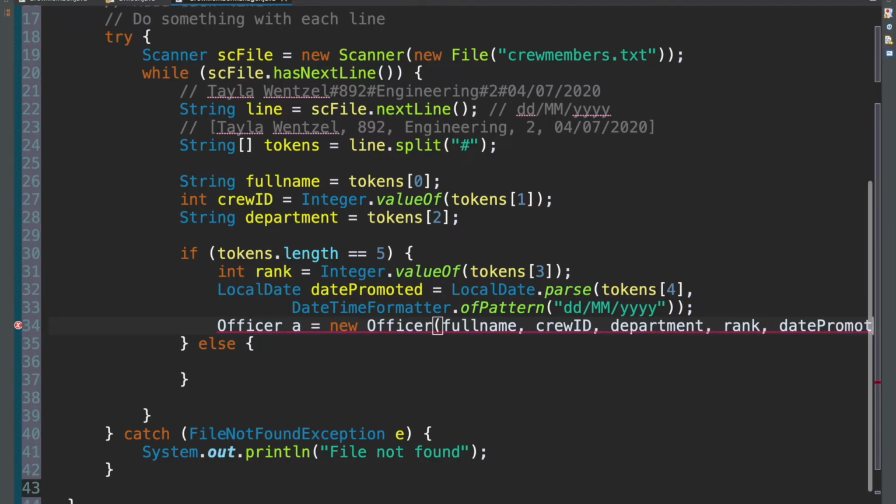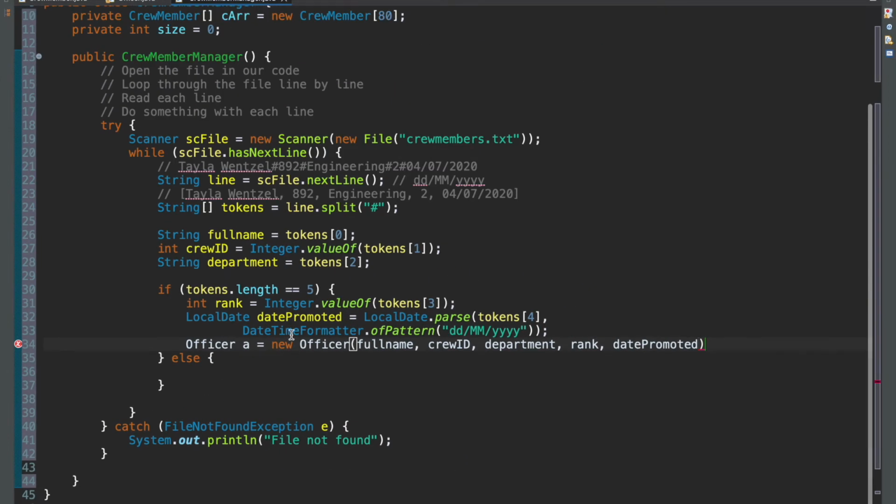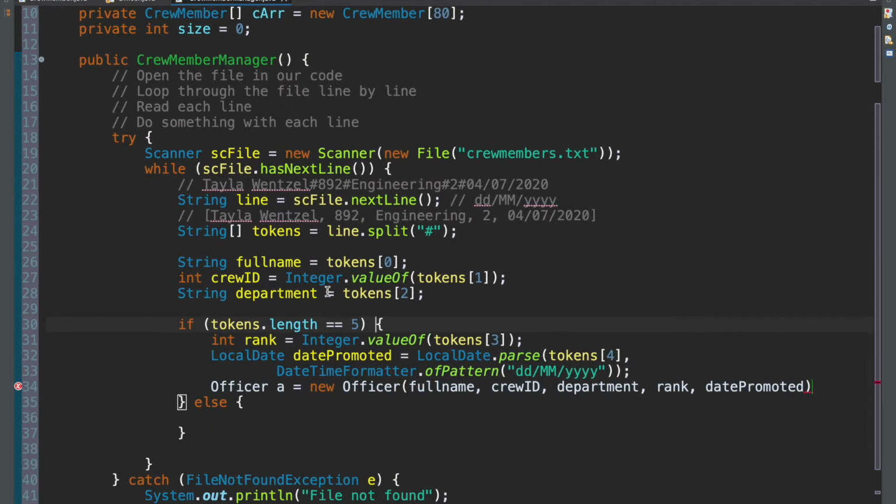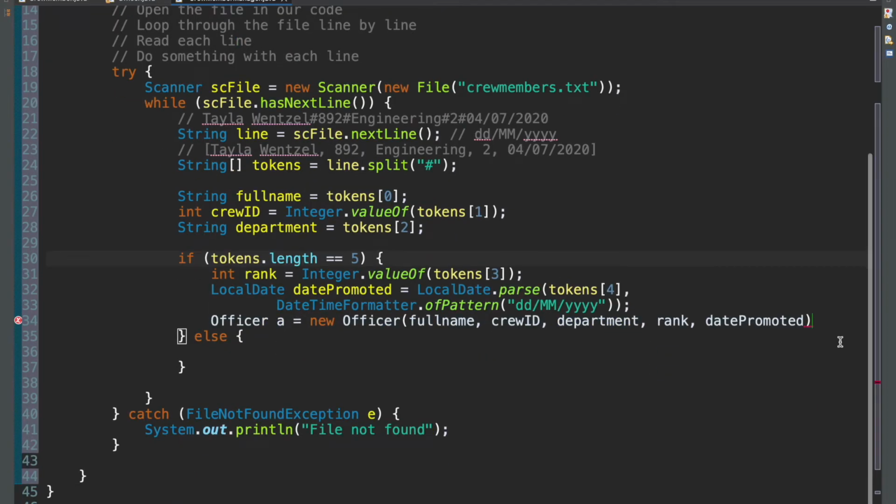I'll zoom out so it's a bit easier to see. So that's our date promoted. And then so that's now been successfully handled.